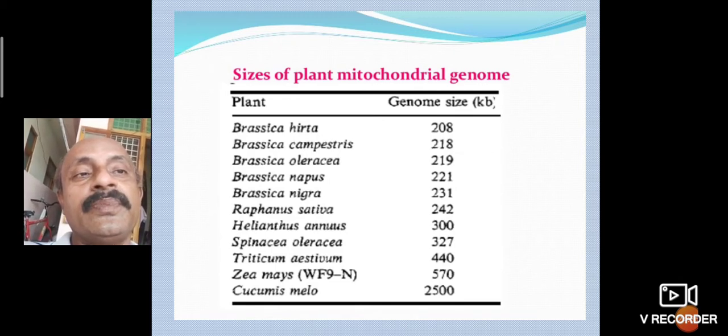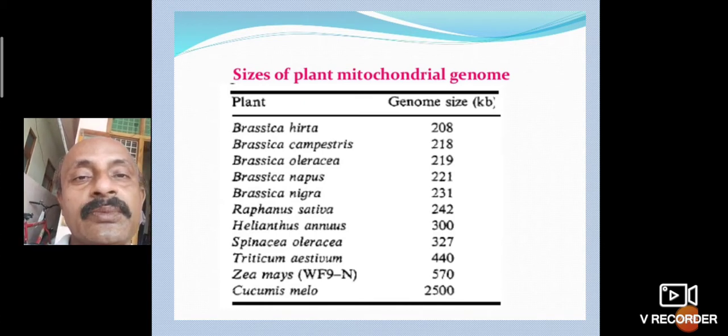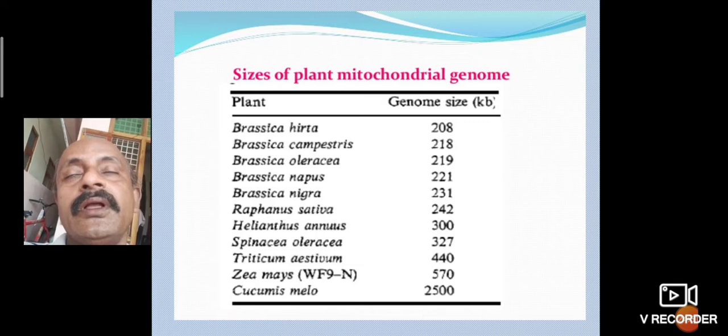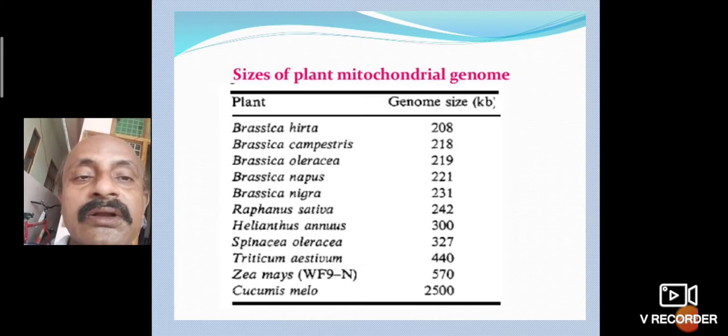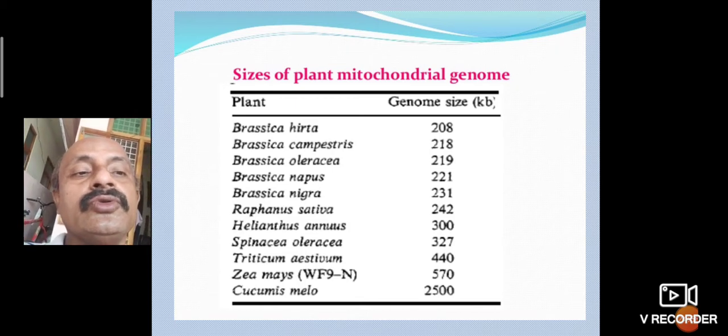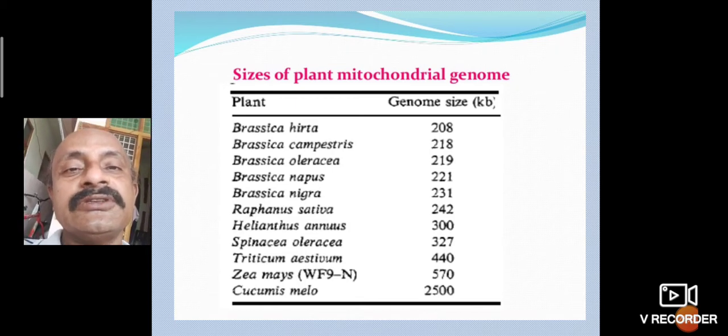Size differs across plant families like Cruciferae, Poaceae and Cucurbitaceae. The largest mitochondrial genome is recorded in Cucumis melo at 2500 kilobases.